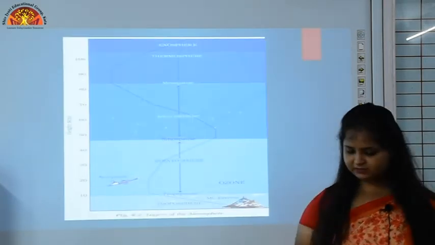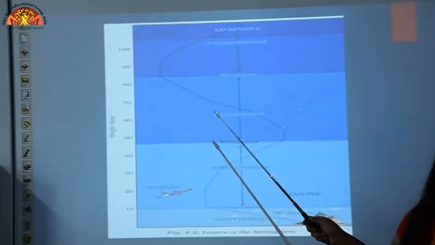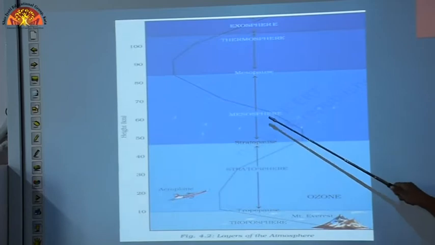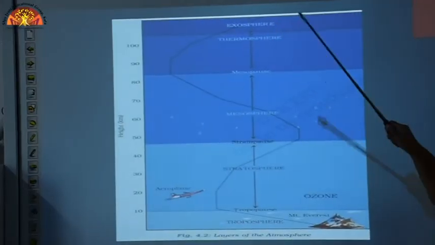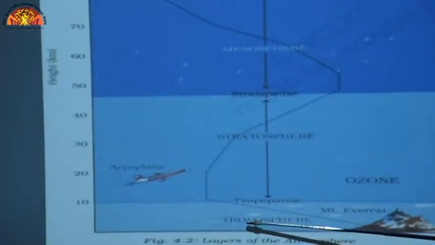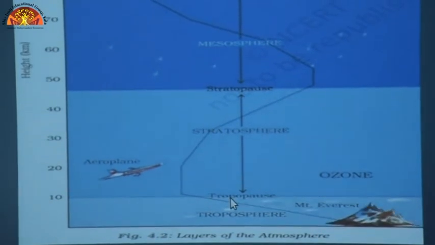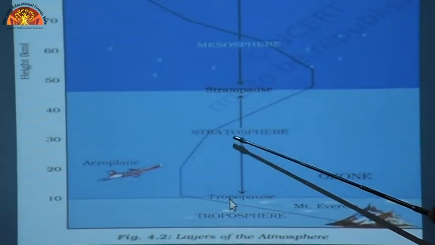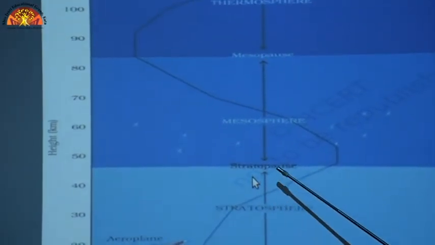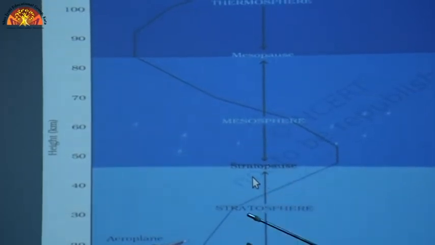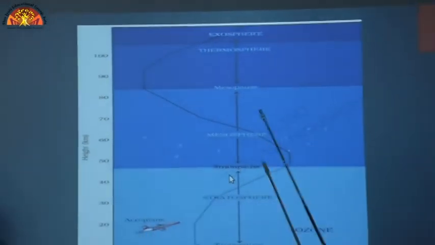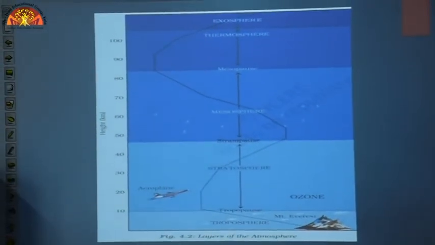Now you can see this diagram has been given in your books also. This is the structure of the atmosphere: troposphere, stratosphere, mesosphere, thermosphere, then exosphere. Now you can see tropopause is there. When the troposphere is ending, tropopause is there. Now what is this tropopause? It's a mixture of both stratosphere and troposphere. Same, stratopause is there. Again it's a mixture of stratosphere and mesosphere. This diagram has been given to you in your books also. This is the structure of the atmosphere.